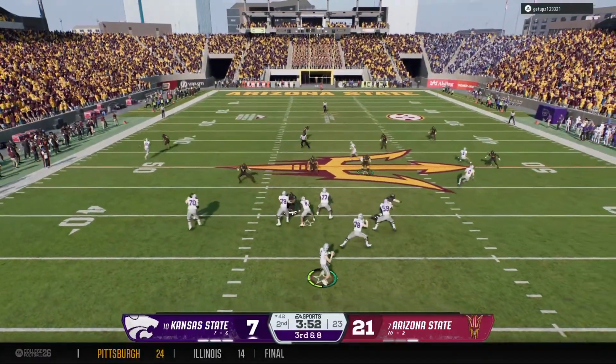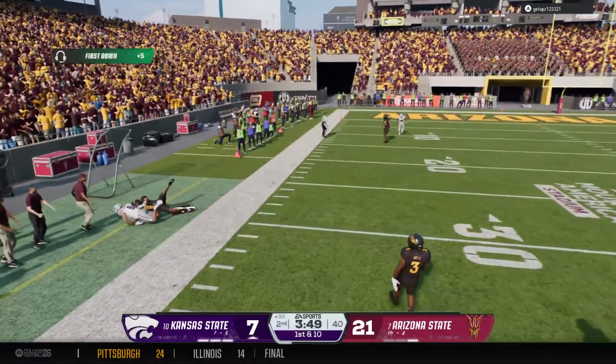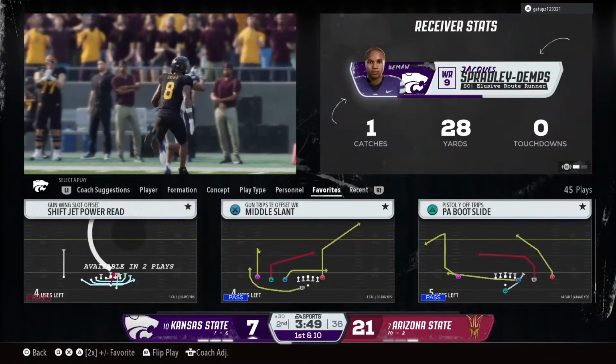Drops back, needing a 3rd down completion here. Looking deep downfield to the left. The catch is made, and he does get the foot down. A big gainer.